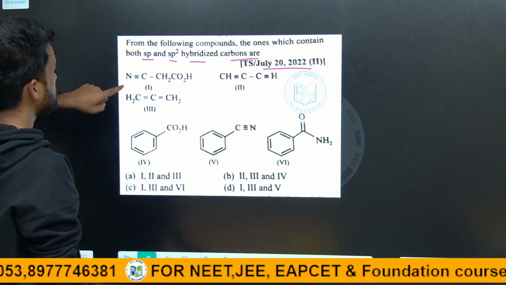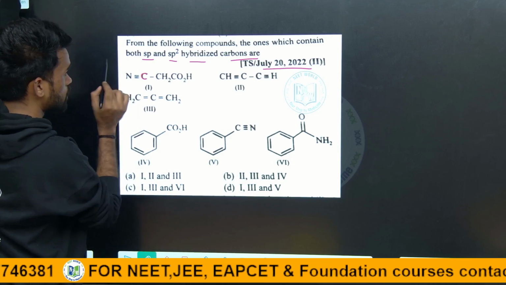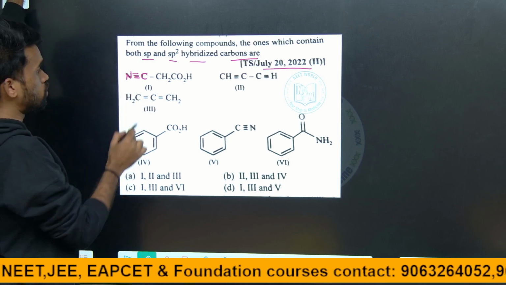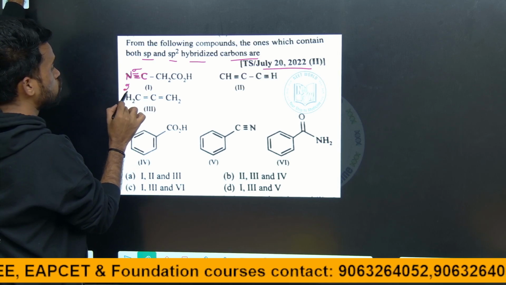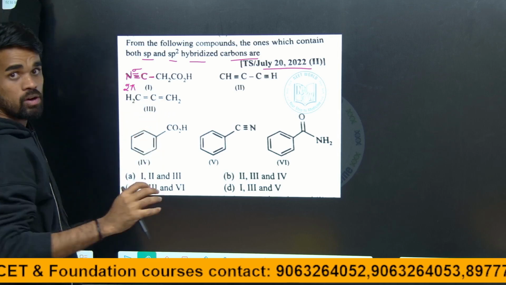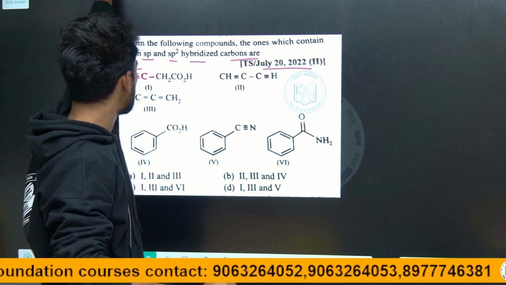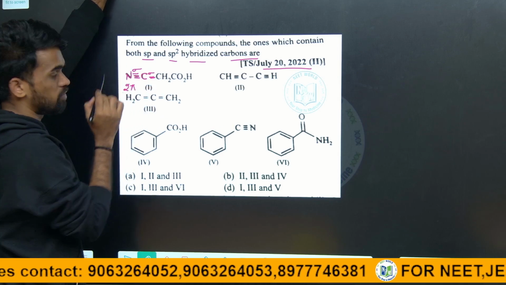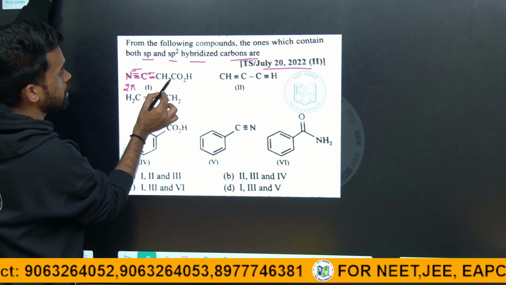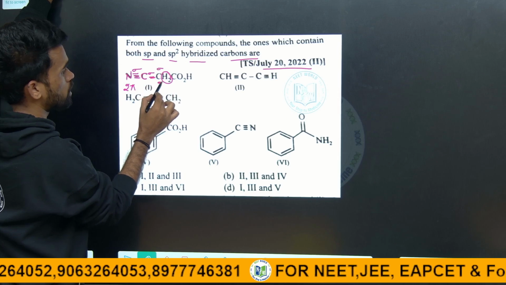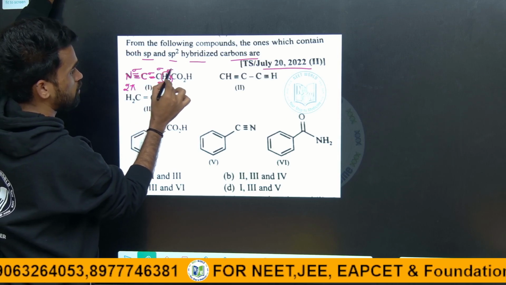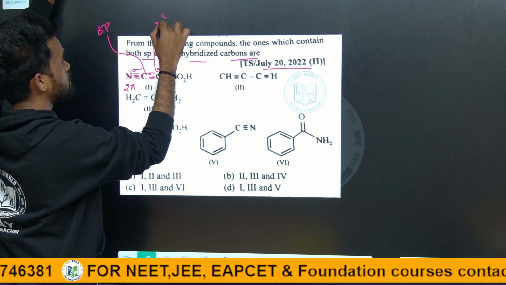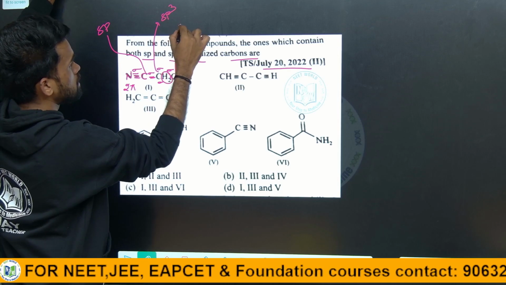See here, between this carbon and nitrogen we have 3 bonds. One you can consider sigma and 2 pi bonds, and on this side we know carbon has tetravalency, it can form 4 bonds. So 3 bonds are over, the 4th bond is here. So here 1 sigma and here 1 sigma. Here 2 hydrogens, it means 2 sigma above and below, and with respect to this carbon again 1 more sigma. So this carbon is sp, and this carbon is sp3.